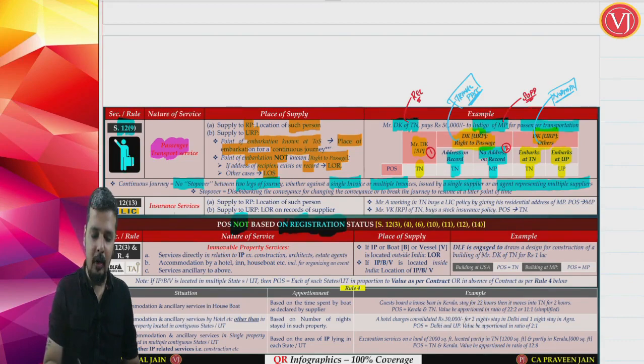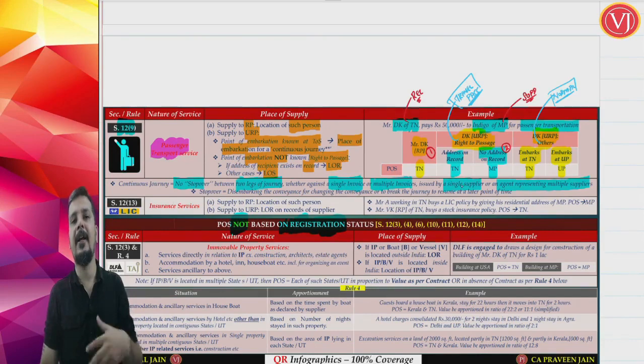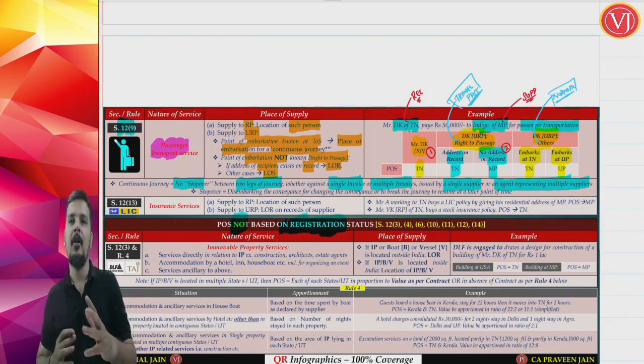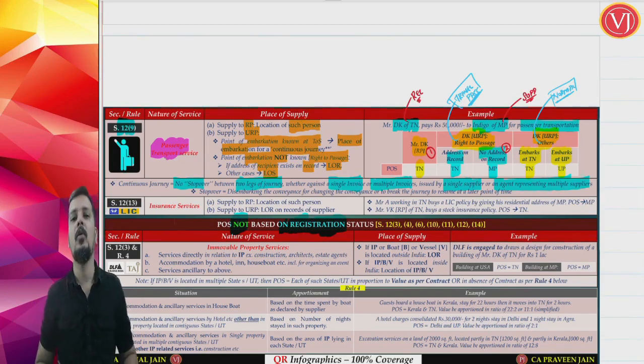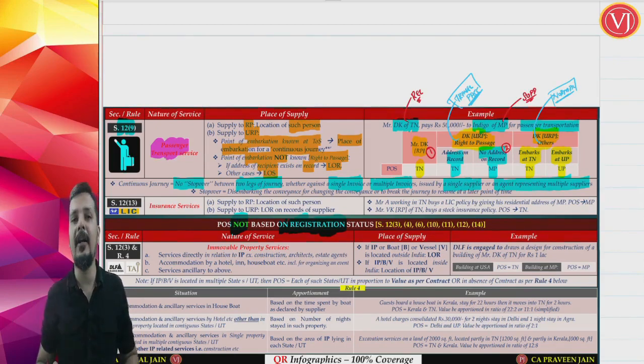So there is no stopover for the passenger between two legs of journey, where either there is only a single ticket, or even if multiple tickets are there, no issues. But multiple tickets should be issued either by the same supplier, in our example Indigo, or by an agent representing multiple suppliers. So if I am going on two airlines, then I should have taken the tickets from a common agent for both the suppliers, a single agent representing both the suppliers.